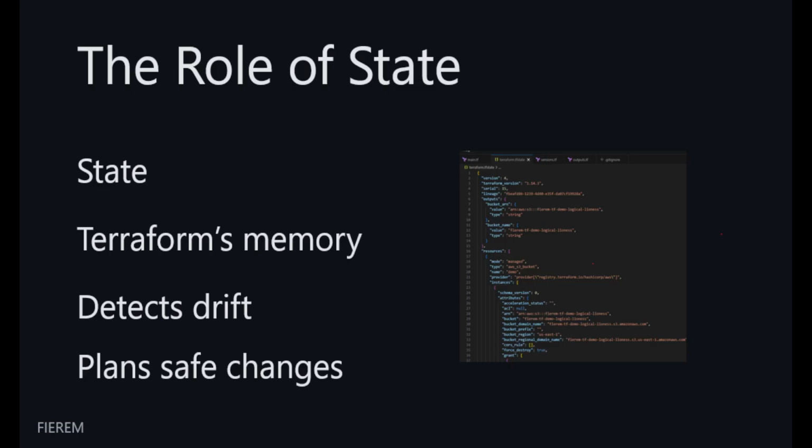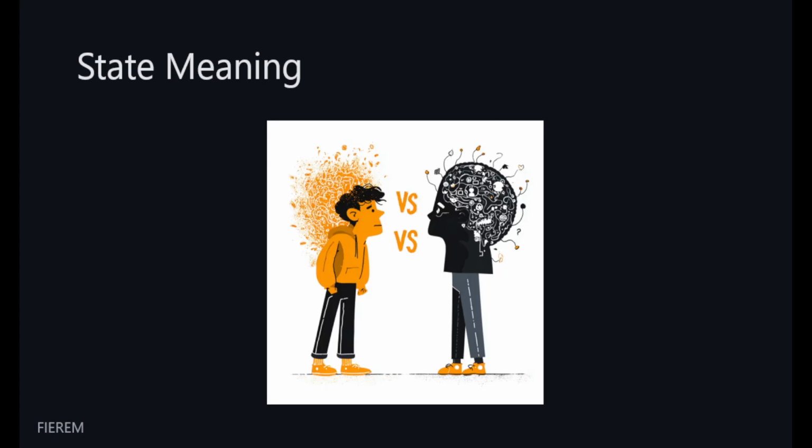Terraform is stateful, and this is intentional. Terraform keeps the state file. This state is Terraform's memory. It detects drift. It plans safe changes, and it avoids recreating resources that already exist. Terraform is not guessing. It is comparing your intent with its memory. State is not optional. It is the heart of the engine.